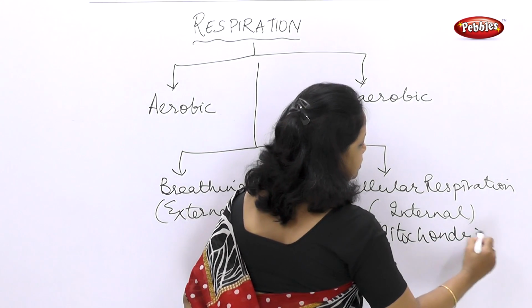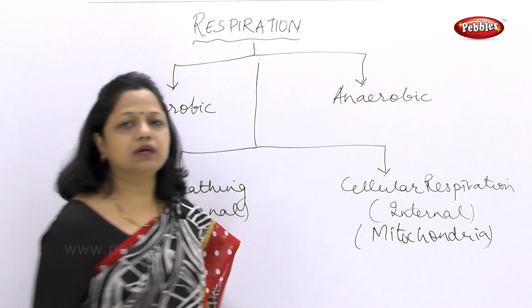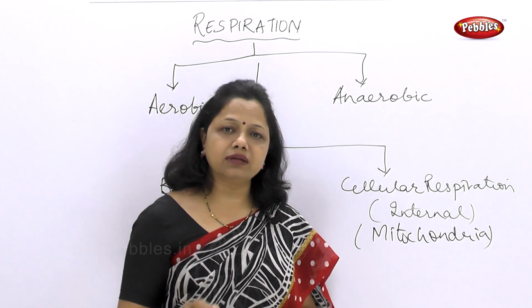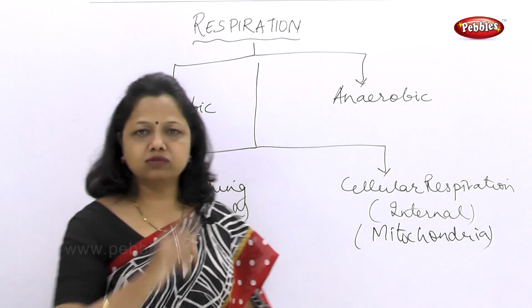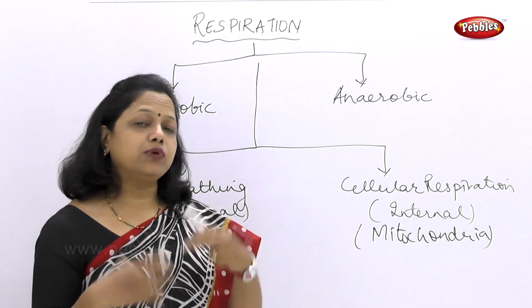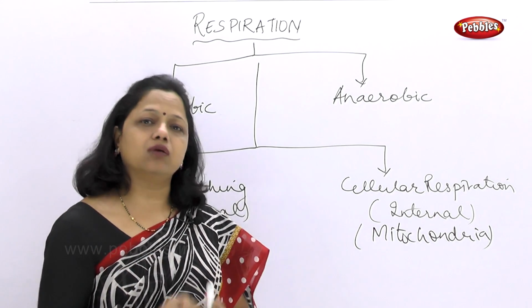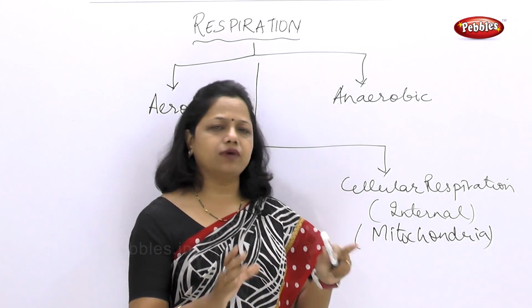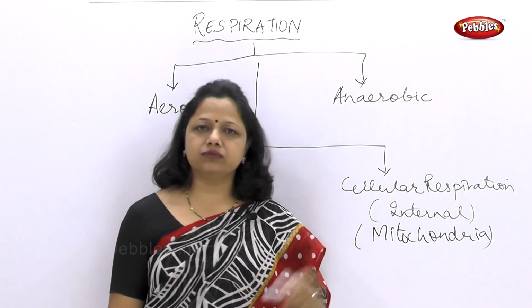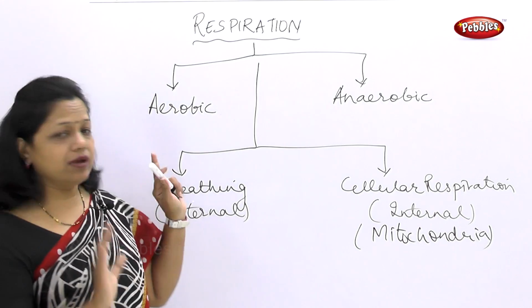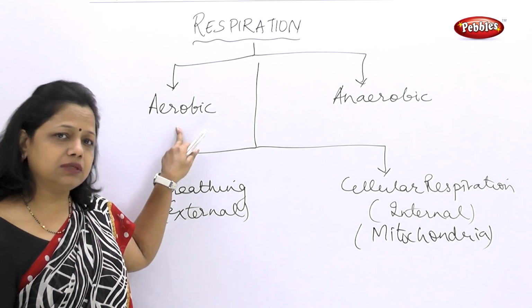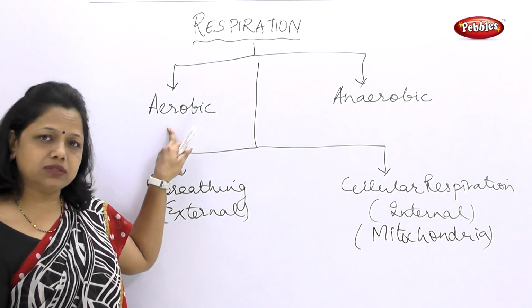Now in 9th standard you have learnt about mitochondria. Mitochondria is a type of organelle which is also called the powerhouse of the cell, producing a large amount of energy and also storing it. So cellular respiration is mostly found in the mitochondria. So here we have studied broadly that respiration in the presence of oxygen is called aerobic respiration.